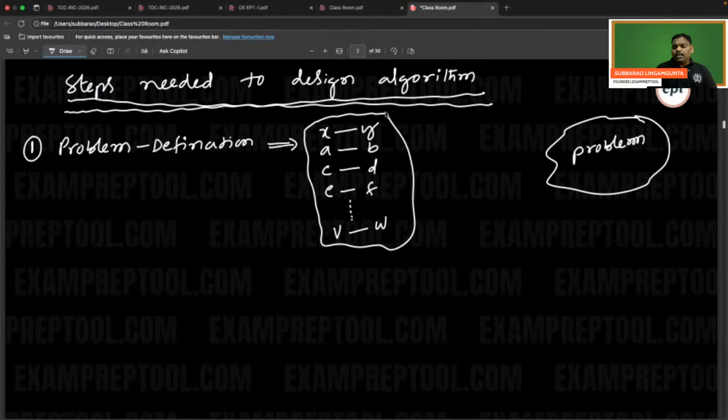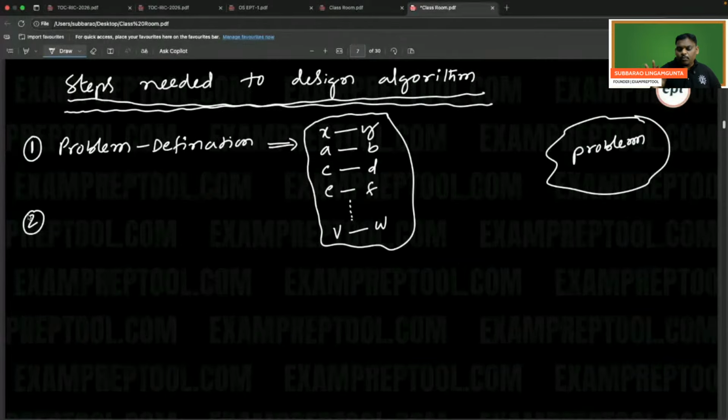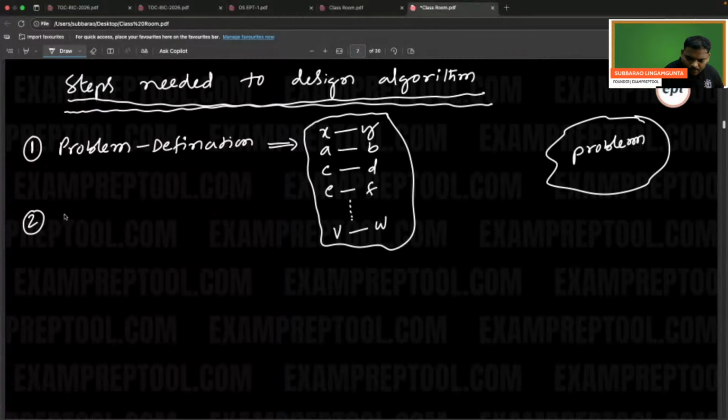So, steps needed to design an algorithm. First step is knowing the problem clearly, problem definition. Second step: problem definition is over, which means the problem is clear. This step is going to be very, very important. What is the second step? Let's see this one. The second step is design algorithm. Second step is very, very important.